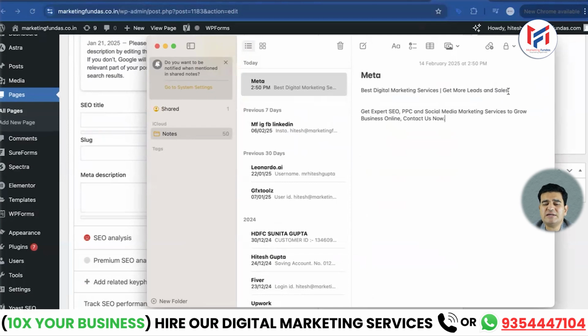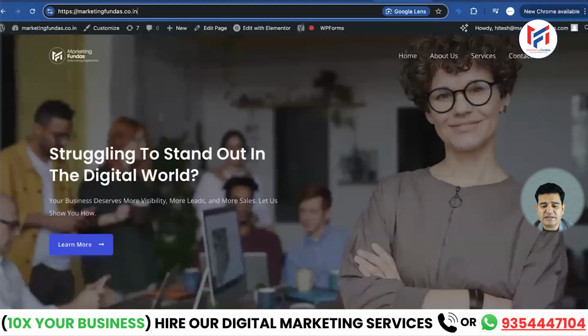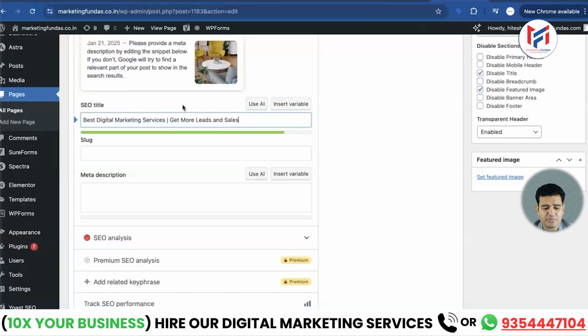Remember, the title should ideally be 50 to 60 characters, maximum 70. Please do not exceed that guideline. Description should be between 140 and 170 characters. My advice is you should not exceed 160 characters. This is based on ethical guidelines, protocols, and best practices. Definitely follow these. Now look, when I copy the title here and go to the website's admin section, I will paste the title here. Okay, I have added the title.